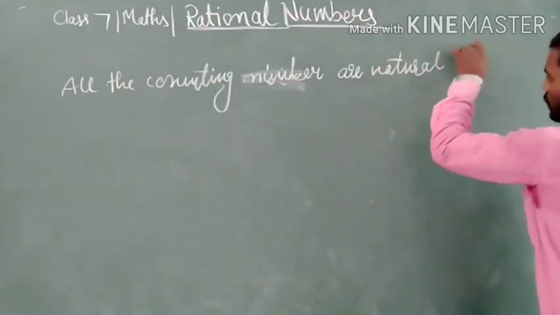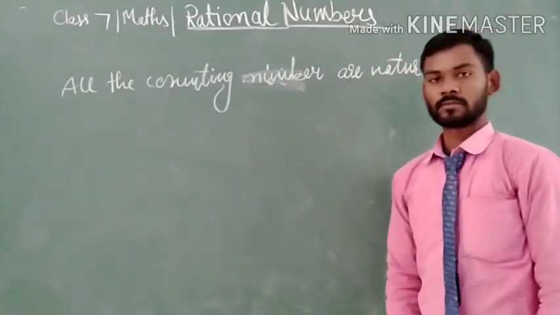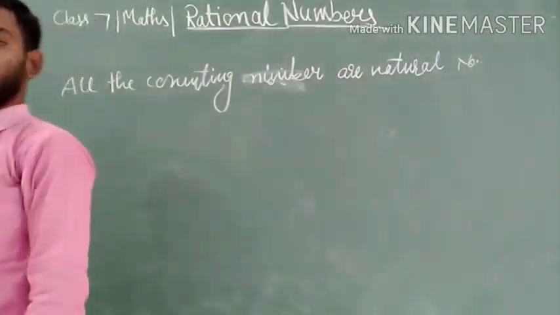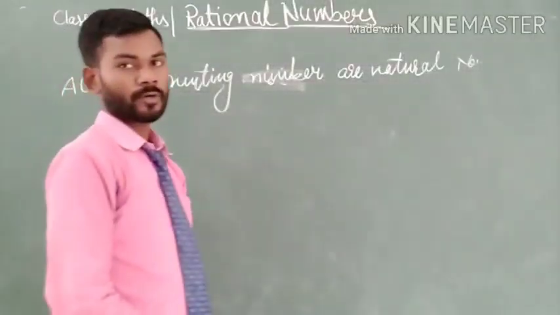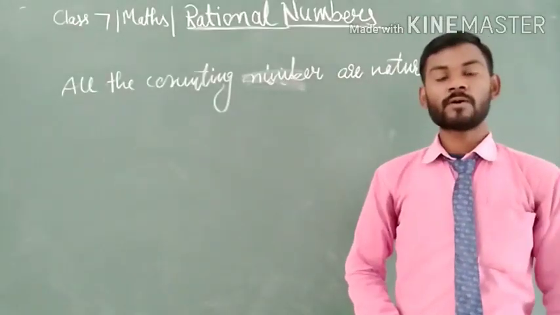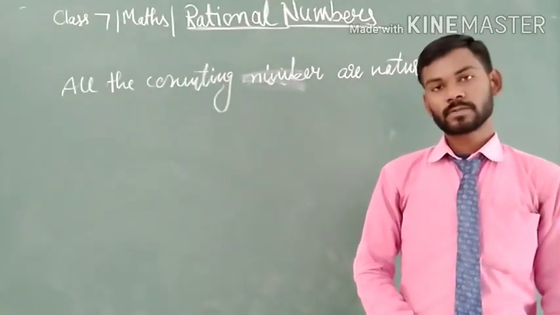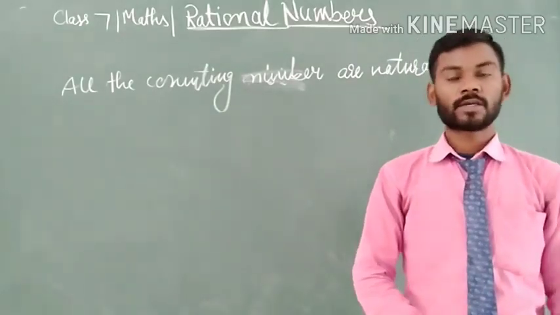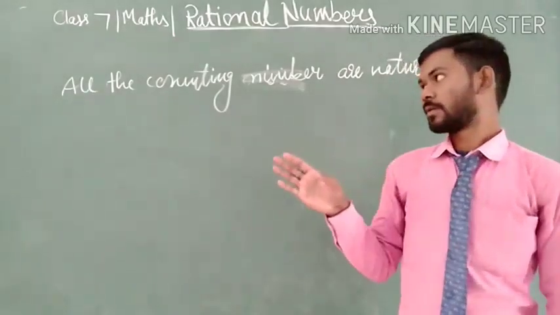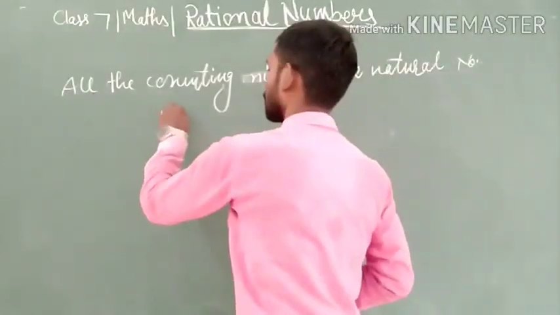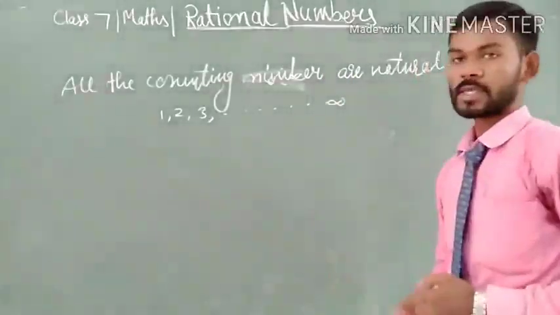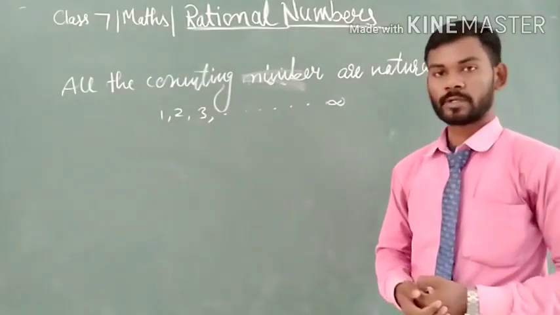Natural number. Why is it known as natural number? Naturally, we use the number to count the objects, so they are known as natural numbers. But the natural numbers are not complete.